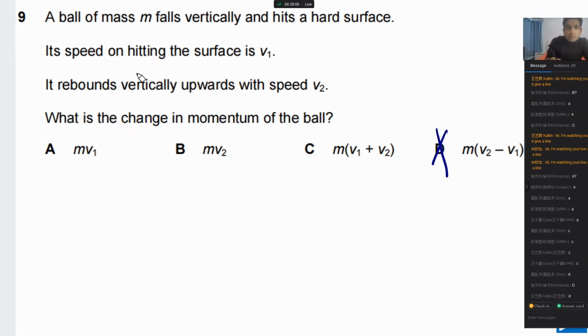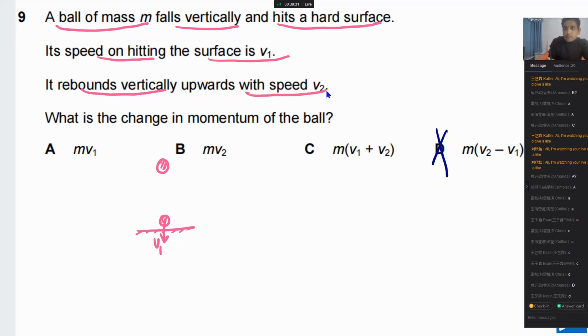What is given to us? A ball of mass m falls vertically and hits a hard surface. Its speed on hitting the surface is v1. So the best way is to sketch. Maybe you didn't sketch. We have the ball, and this ball is falling down. When it hits this surface at this point, just before hitting, what is the speed? Speed is given as v1. It rebounds vertically upward with speed v2. Then it goes up. When it rebounds, this speed is given as v2.